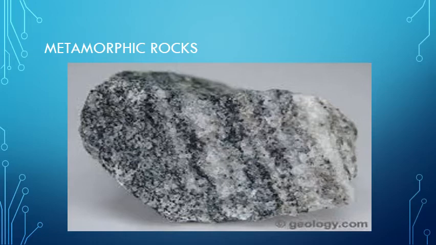Means when the sedimentary and igneous rocks get so much heat and pressure, those rocks are converted into metamorphic rocks. Basically, metamorphic rocks are igneous and sedimentary rocks, but due to heat and pressure those rocks are converted into metamorphic rocks.